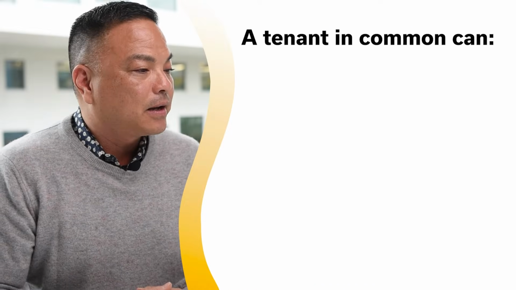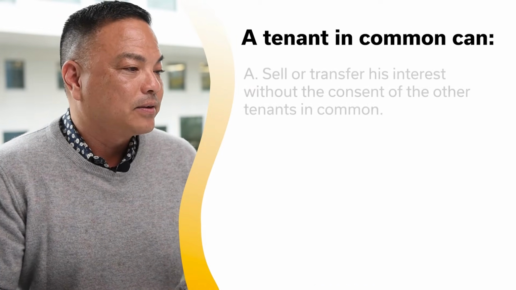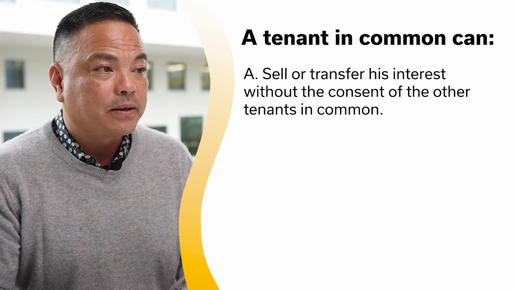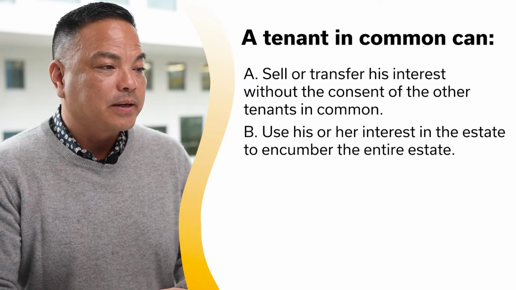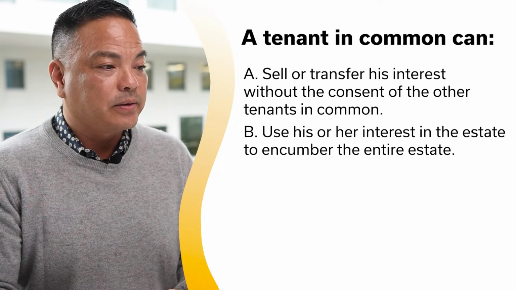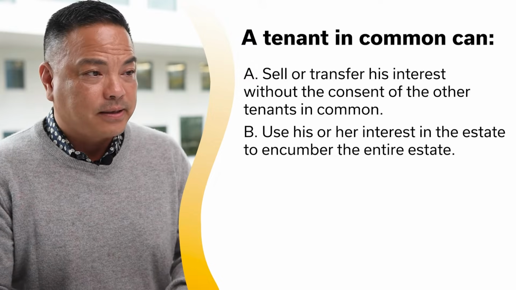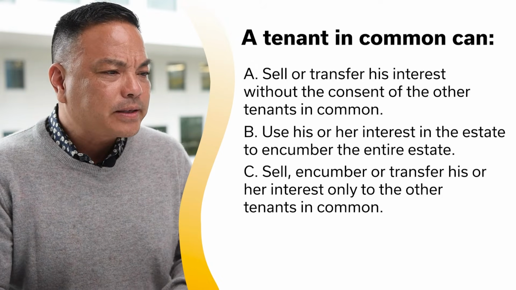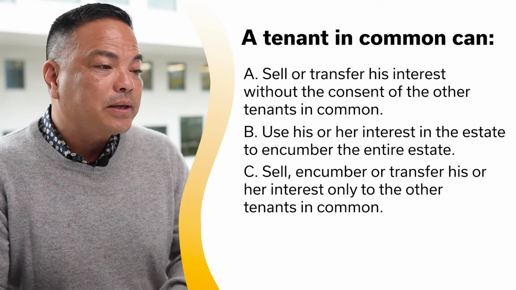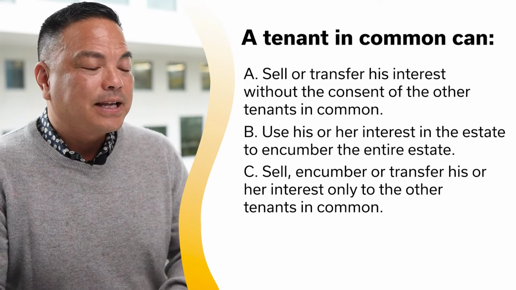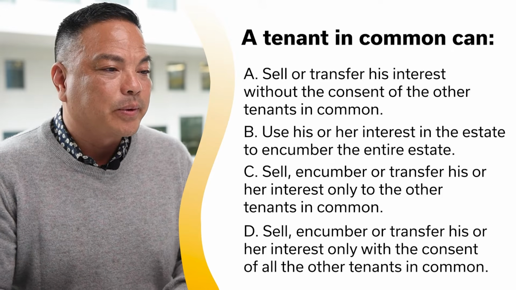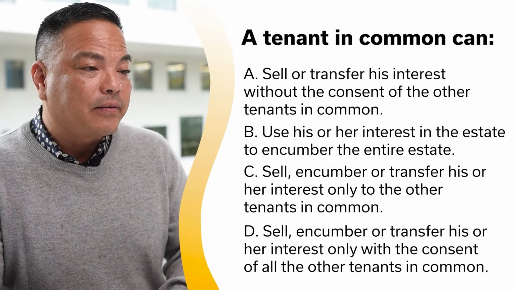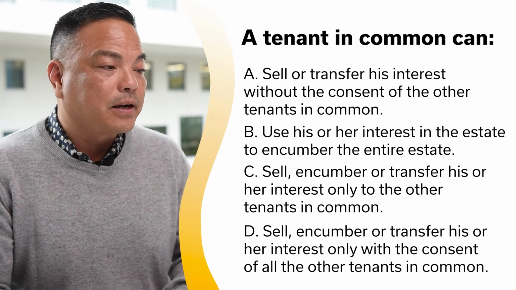A tenant in common can: A. Sell or transfer his interest without the consent of the other tenants in common. B. Use his or her interest in the estate to encumber the entire estate. C. Sell, encumber, or transfer his or her interest only to other tenants in common. D. Sell, encumber, or transfer his or her interest only with the consent of all the other tenants in common.